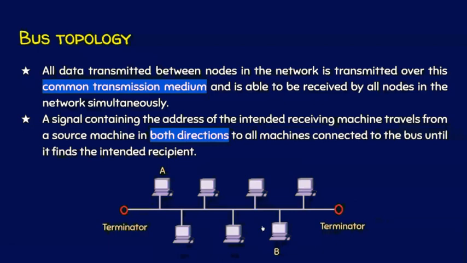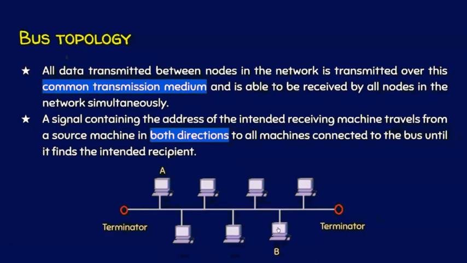Now the problem with this approach is if A wants to send some data to B, everyone will receive a copy of the data signal including B, but all others will deny or reject this packet. Why? Because this data signal is intended for the recipient B and not for anyone else in the network.